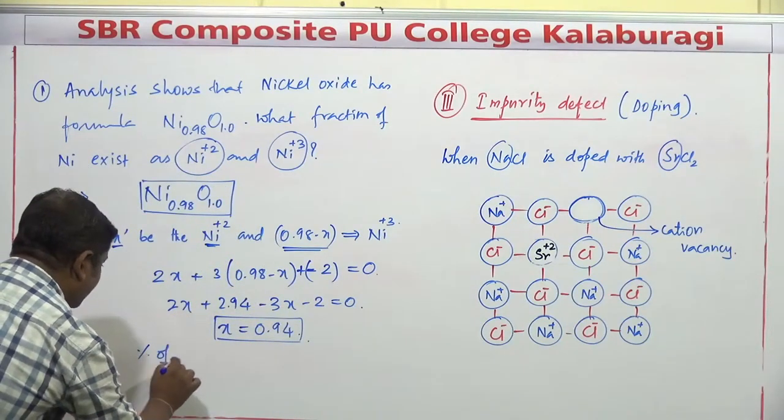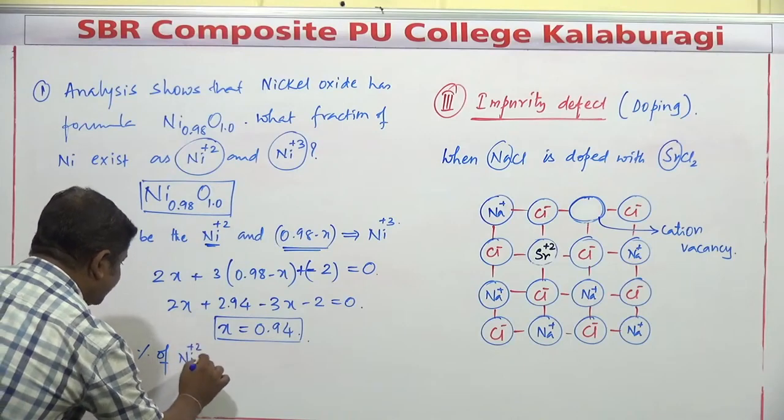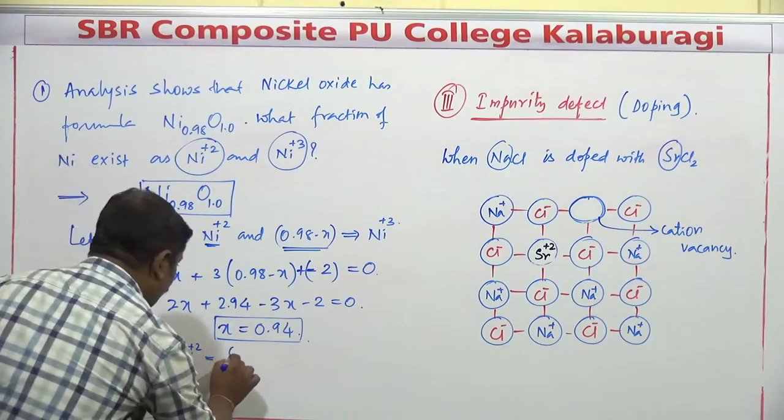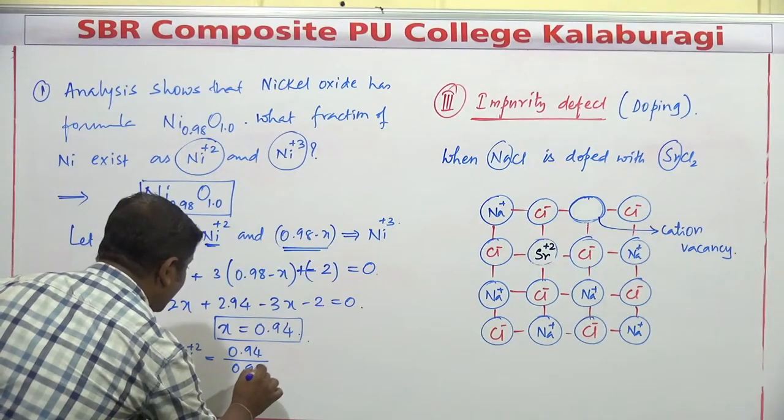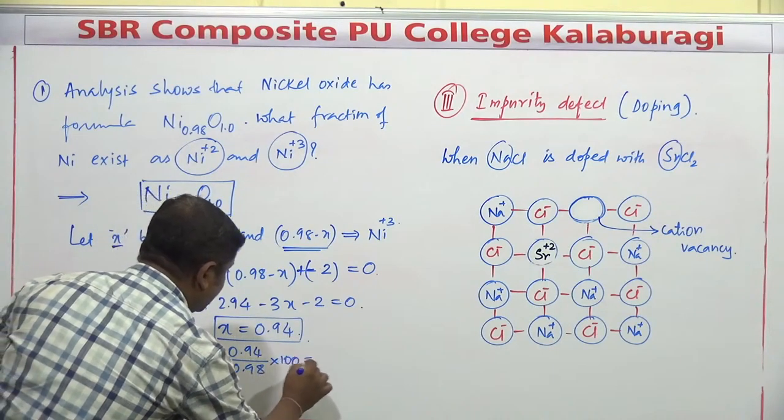Then the percentage of Ni+2 is equal to 0.94 divided by 0.98 into 100.